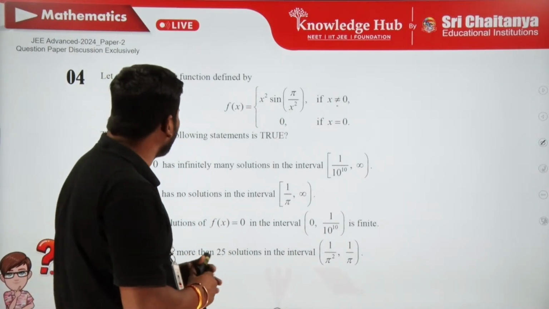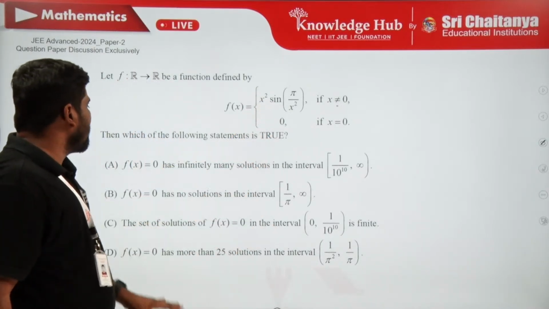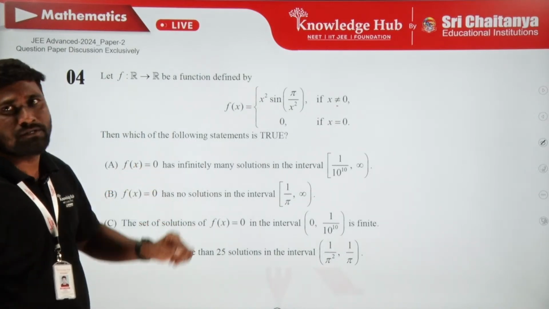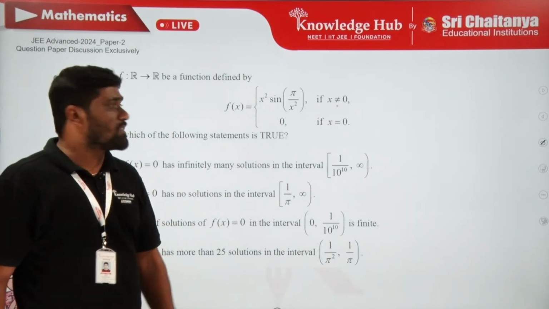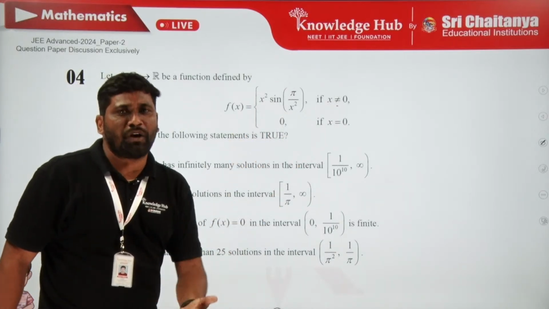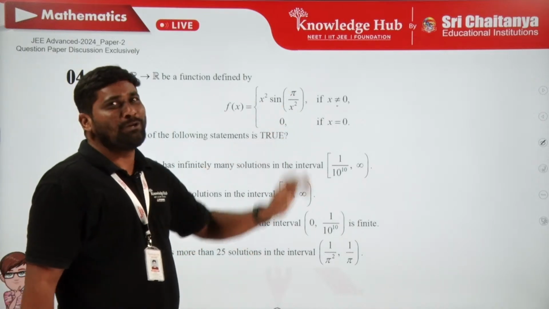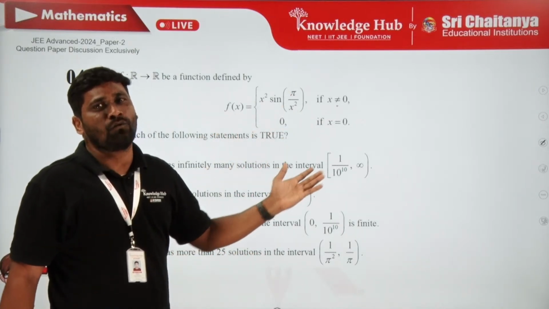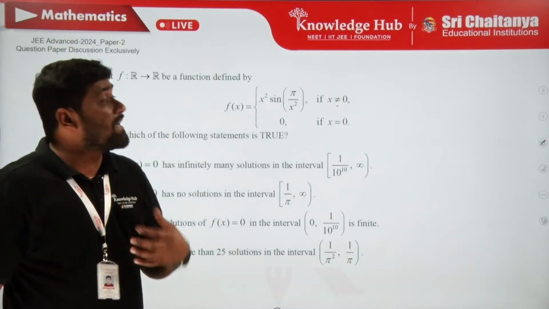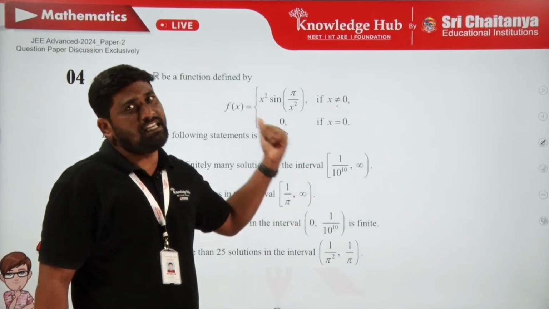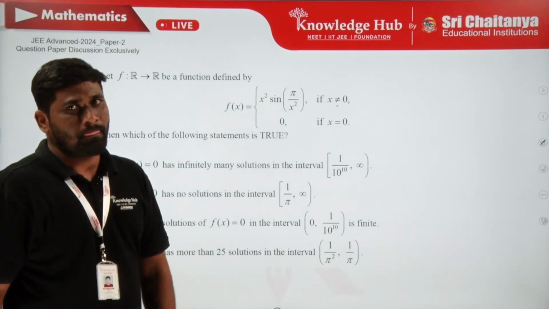Now he is talking about the number of solutions of f of x is equal to 0. Already in the question, 0 is one solution because f of x takes 0 when x is 0. What he is looking for is the non-zero solutions of the equation f of x is equal to 0.